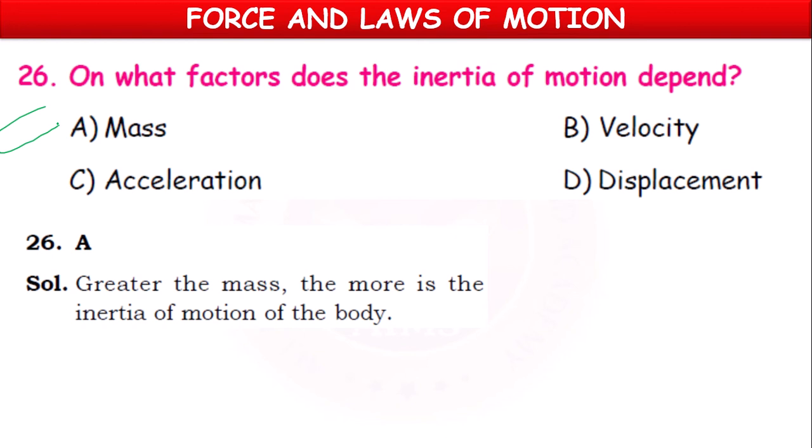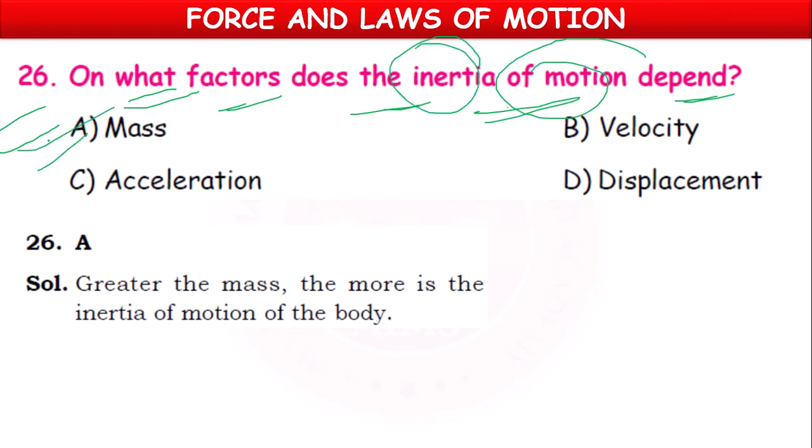Next, 26th question. On what factors does the inertia of motion depend? Inertia of motion depends on mass, because inertia is the measure of mass. Greater the mass, more the inertia of motion of the body. Option A is correct.